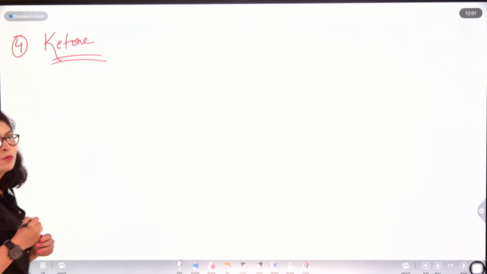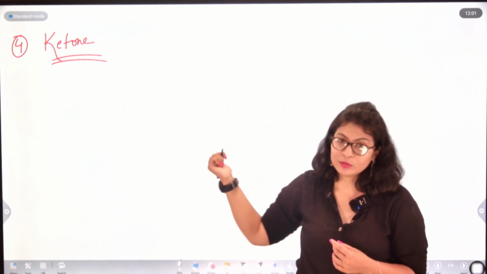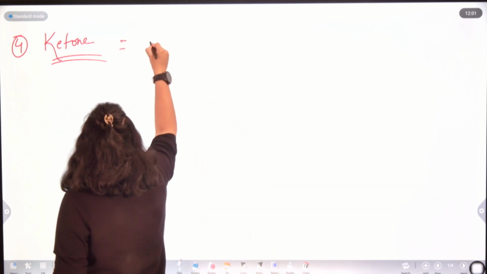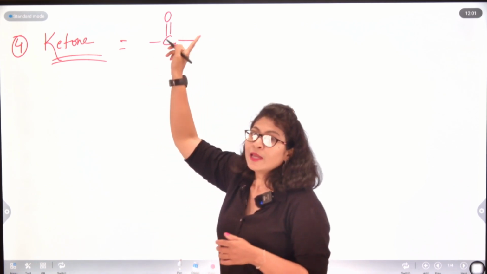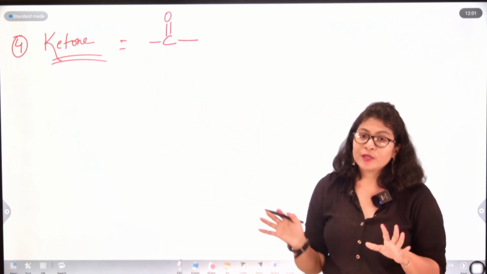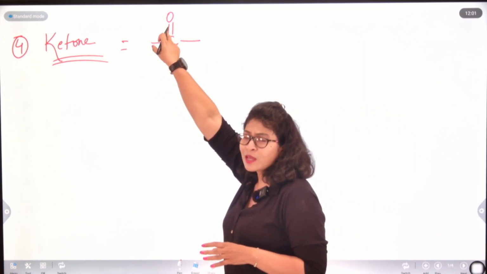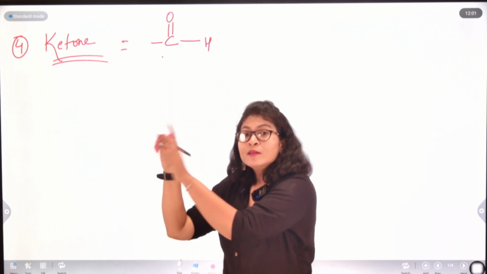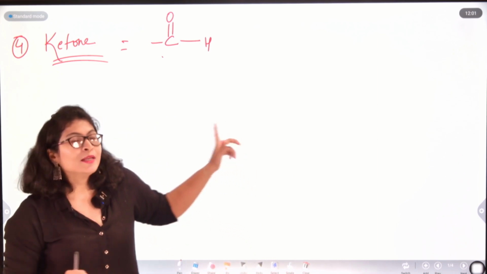Okay. The fourth functional group which we have in hand here is that of a ketone. Now, what is the general formula for a ketone? C double bond O, and to this, any other atom will be associated apart from hydrogen. If at any carbon you see the presence of a hydrogen, then that turns out to be the functional group of aldehydes. That's the difference between aldehyde and ketone.